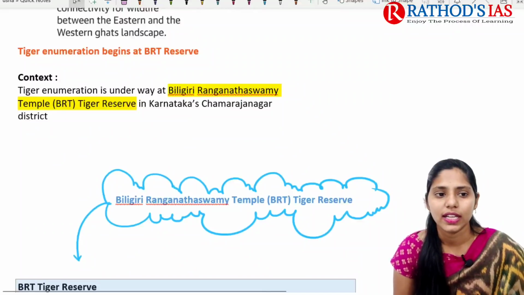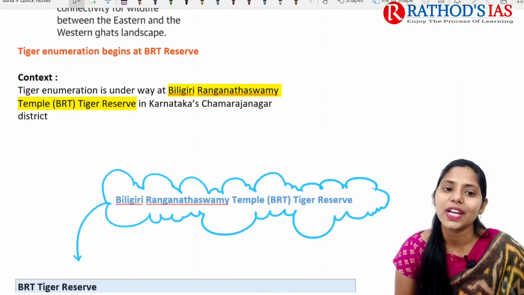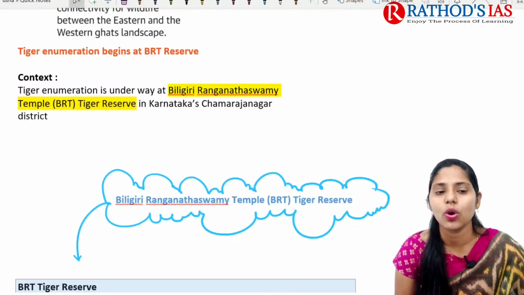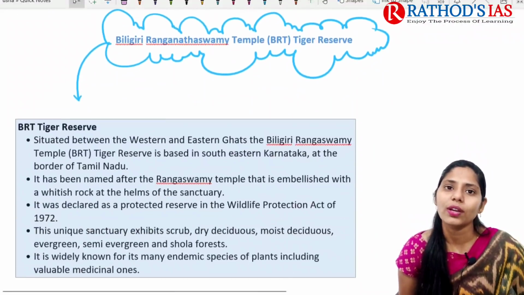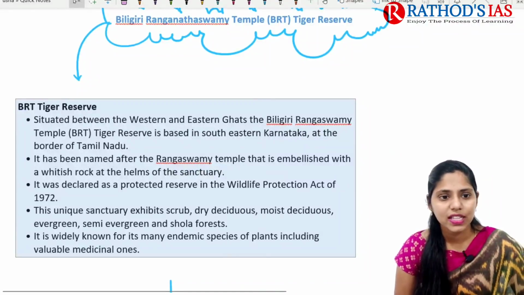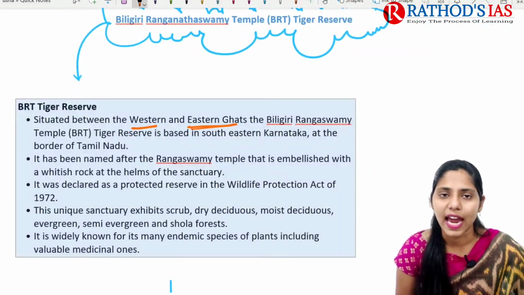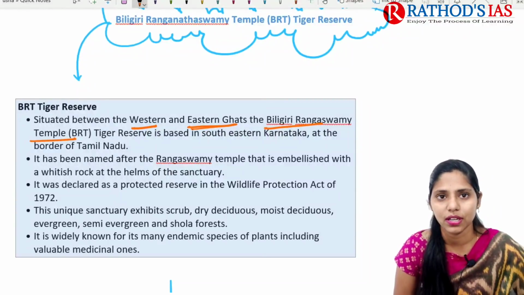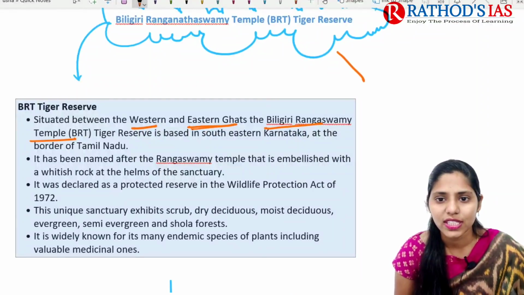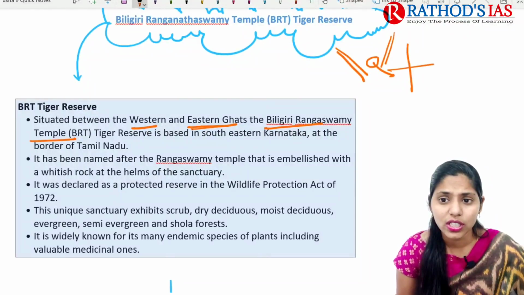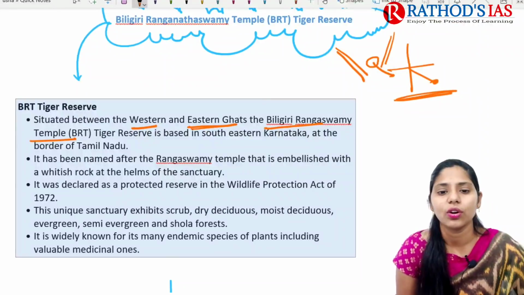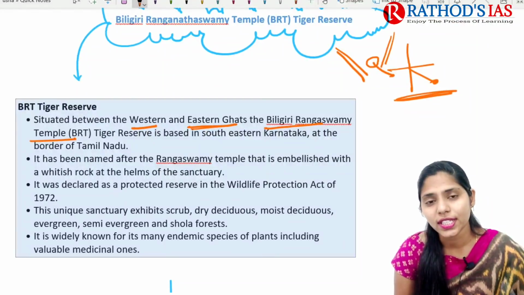If we are talking about context, it is saying that tiger enumeration is underway at this Biligiri Ranganatha Swami Temple Tiger Reserve. Actually, this tiger reserve is located in the state of Karnataka. Some facts regarding this tiger reserve: it is mainly situated between the Western and Eastern Ghats. It is present in the southeastern part of Karnataka, and it is mainly located at the Tamil Nadu border.